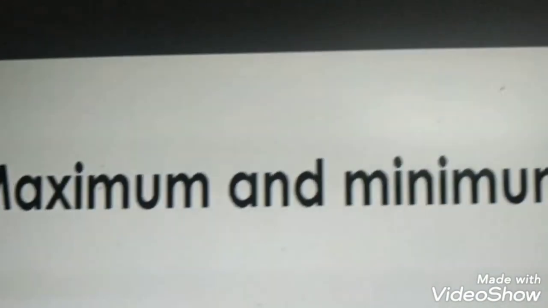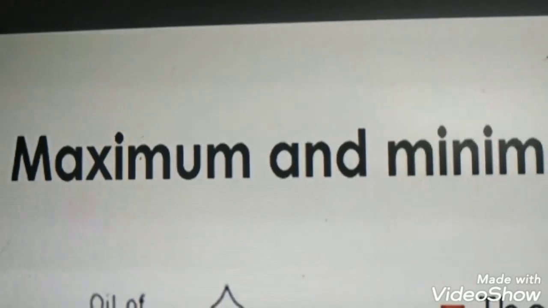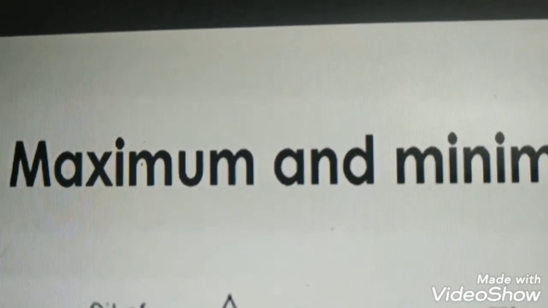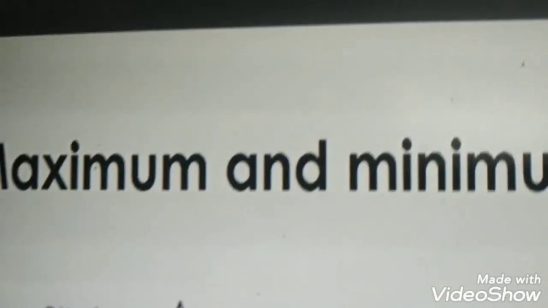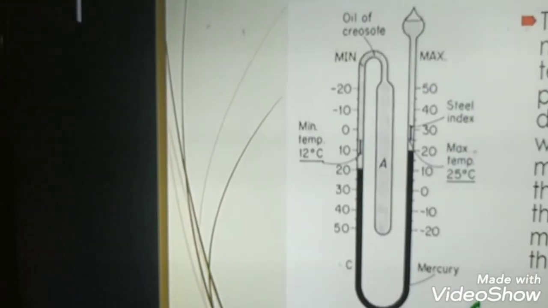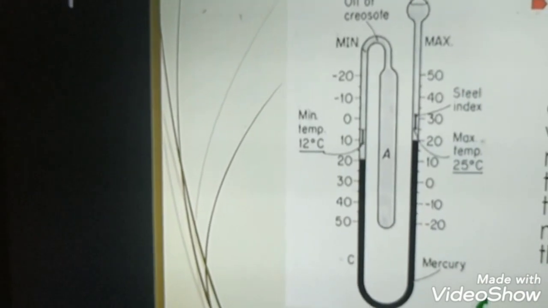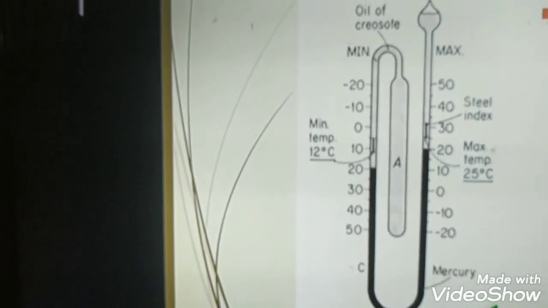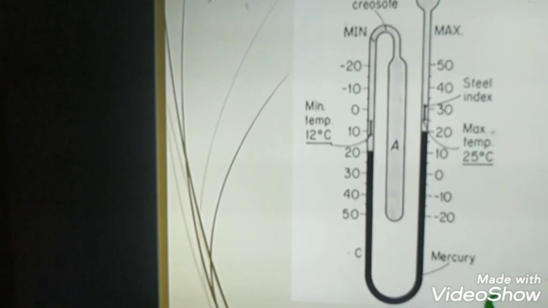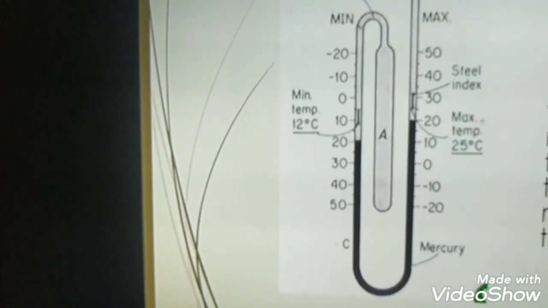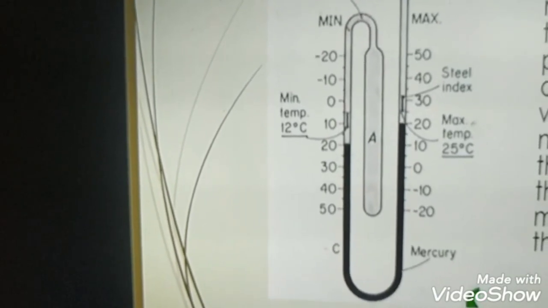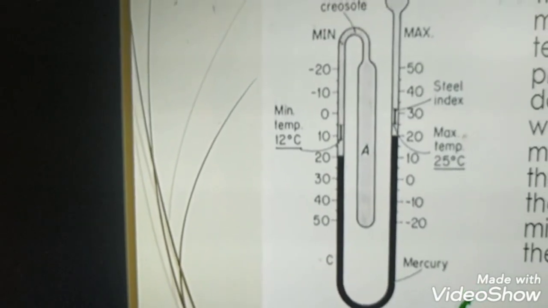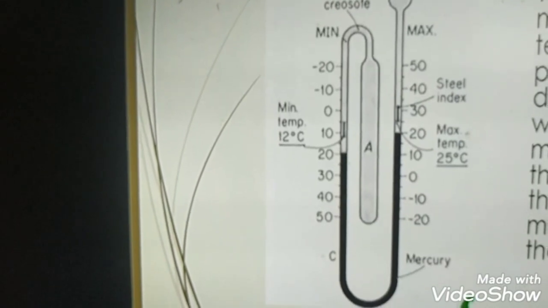It is also called the Six thermometer, because it is named after the scientist Six, who invented this thermometer. Here you can see the construction of the Six thermometer. Can you see? It is in a U shape, isn't it? In its name you can identify maximum and minimum thermometer. That means it can measure the maximum temperature and the minimum temperature.